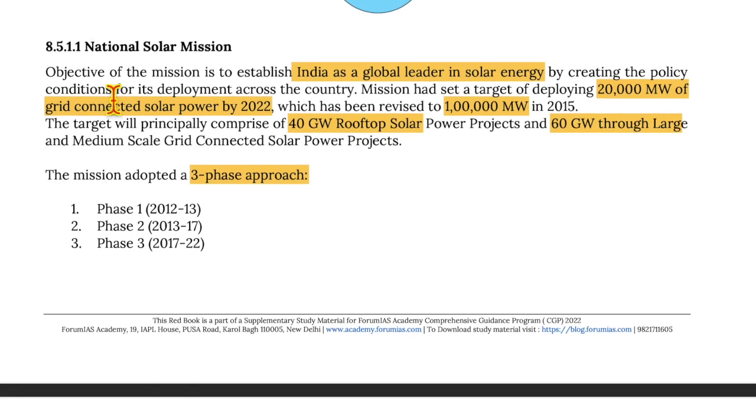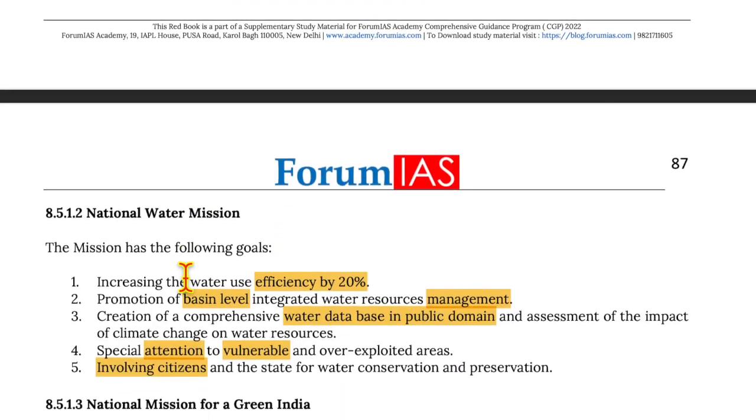National Solar Mission. The objective of the mission is to establish India as a global leader in solar energy by creating policy conditions for its deployment across the country. The mission has the target of deploying 20,000 megawatts of grid-connected solar power by 2022, which has been revised to 1 lakh megawatts in 2015. The target will principally comprise 60 gigawatts of rooftop solar projects and 60 gigawatts through large and medium-scale grid-connected solar projects. The mission has adopted a three-phase approach: 2012 to 13, 13 to 17, and 17 to 22. So we have just completed phase 3.